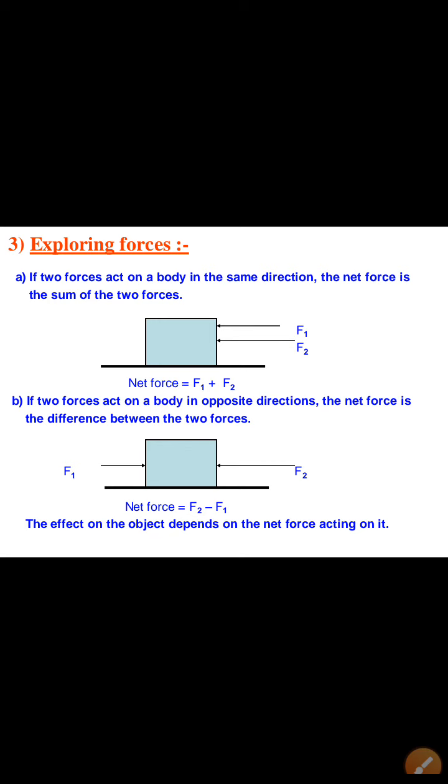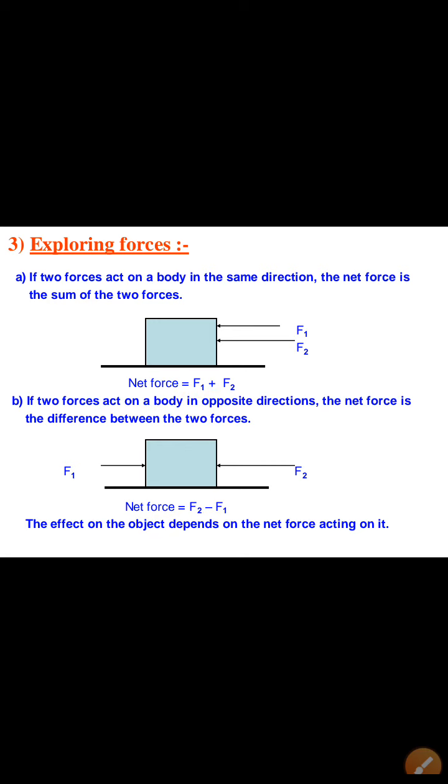Now in the second diagram we can see that two forces are in opposite directions to each other. Now what will be the net force? The net force is equal to F2 minus F1, and the resultant force will be in the direction of the larger force.